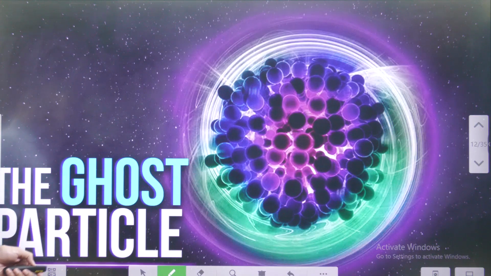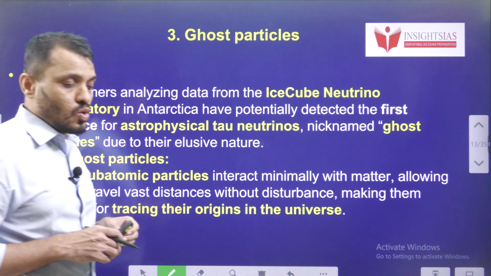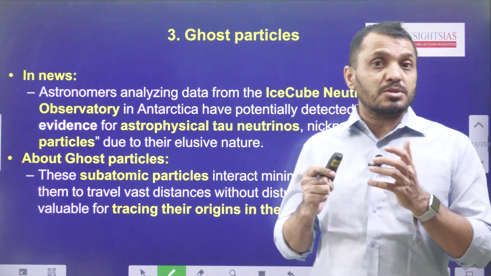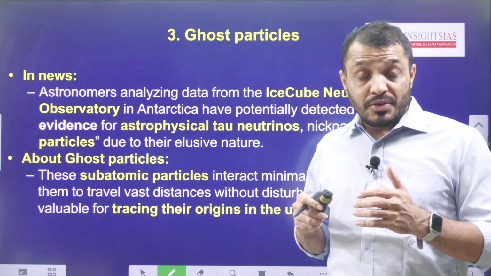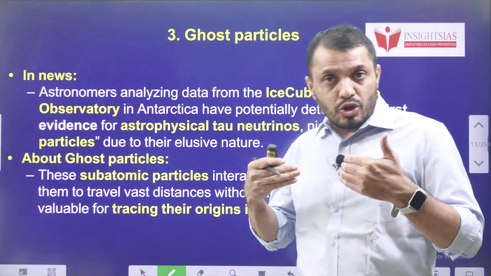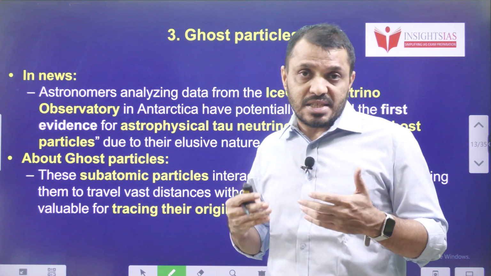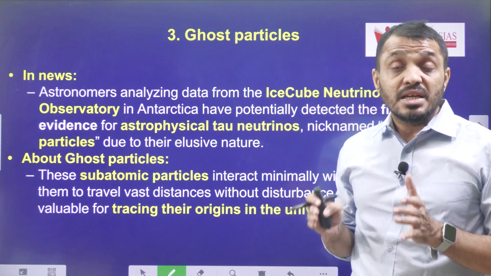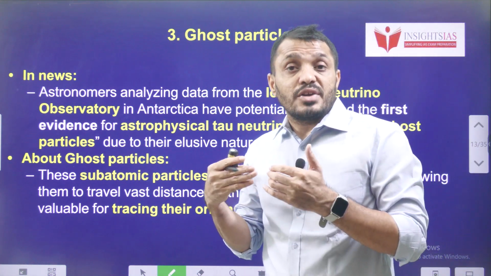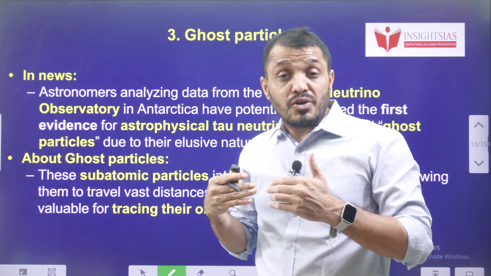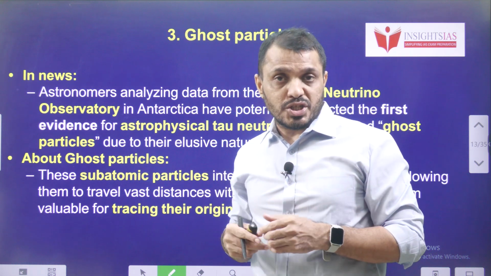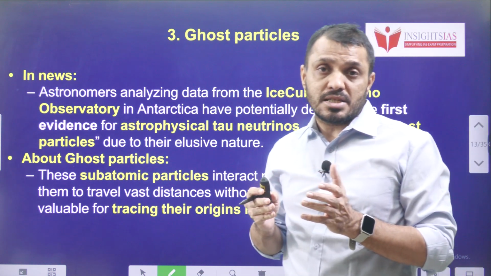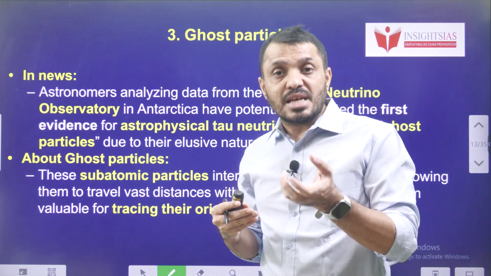Next, topic number 3, the ghost particles. Recently, these ghost particles were captured. First we have to understand why we are calling them ghost particles: because of their elusive nature. We cannot see them. Even though they go through our human bodies or any substance, we cannot see them, and they don't interact much with material substances. That is the reason that if we study them, we can get a lot of information regarding the universe, including its formation. In this context, we will try to understand these ghost particles, popularly known as neutrinos. Where is this observatory?